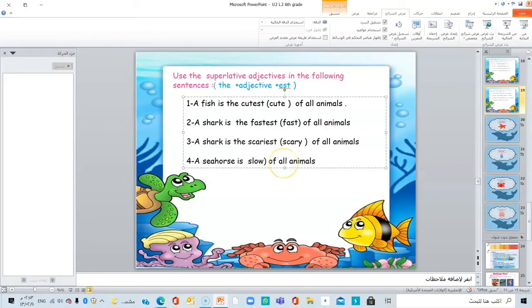A seahorse is the slowest of these animals. So a fish is the cutest of all animals. A shark is the fastest of all animals. A shark is the scariest of all animals. And a seahorse is the slowest of all animals.